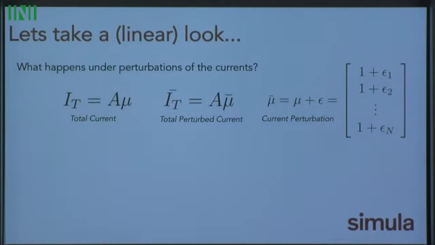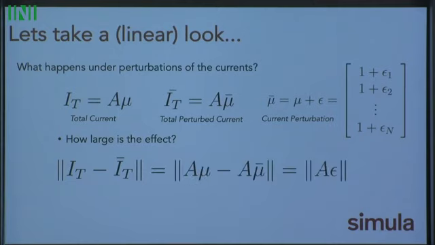What we're really interested in is how large is the effect? What's the size of the difference between our perturbed current and our unperturbed current? We can quite quickly see that this is determined by the matrix product of our current matrix with our perturbation vector. And this is just a property of the matrix A.